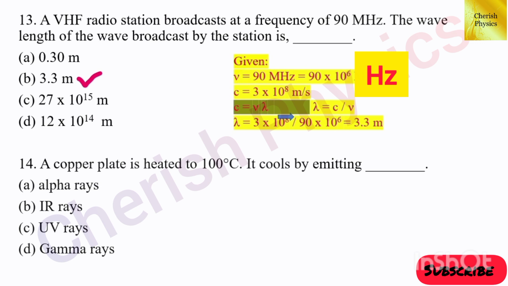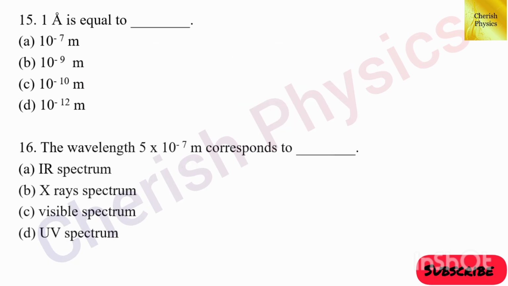14th question. A copper plate is heated to 100 degrees Celsius. It cools by emitting dash. The answer is option B, IR rays. 15th question. 1 angstrom unit is equal to dash. The answer is 10 to the power minus 10 meter.